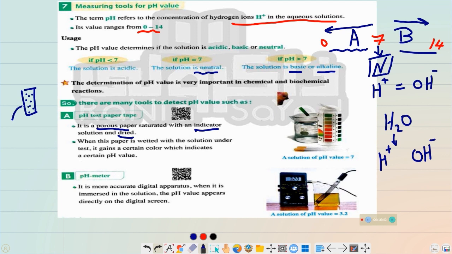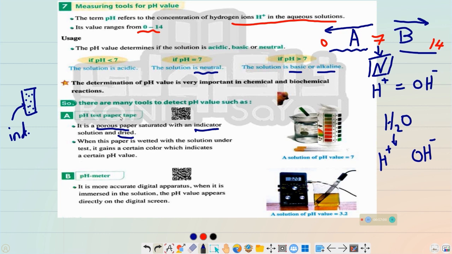We will fill these pores with indicator, so the indicator will fill these pores, and this tape will be saturated with the indicator. After that, we will dry this tape. So we can call it later the test paper tape.